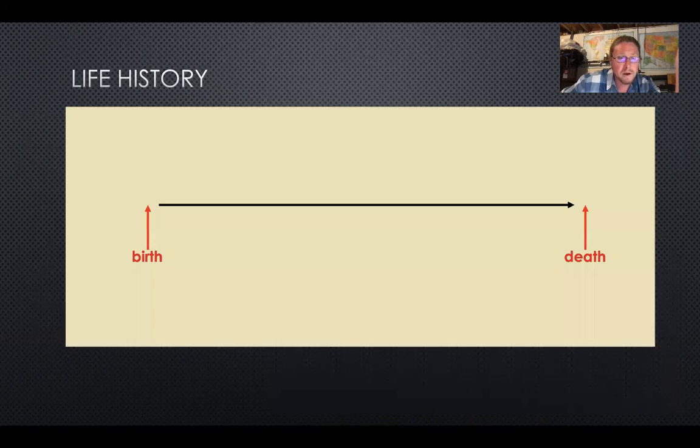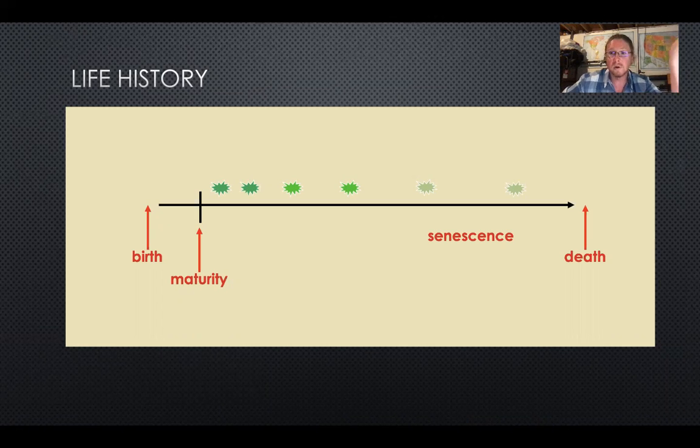To build a framework for how I'm thinking about the life history, think of an individual's life history as a line where there's birth and death at the beginning and end of that line. At some point, the individual becomes mature and shortly thereafter should start reproducing. After that, they should continue to reproduce until eventually they die. The gradual deterioration of fitness, the increase in death with age, senescence, is a known phenomenon and occurs in this species too. I'm showing here where the reproductive events are becoming more spread out. That's a hypothesis I want to test here.